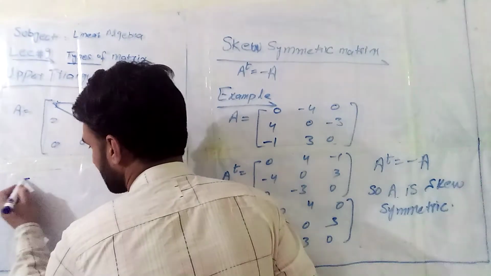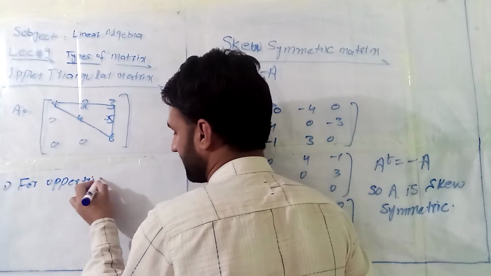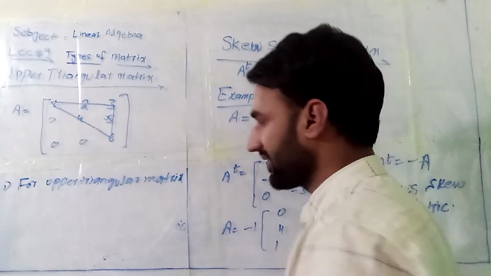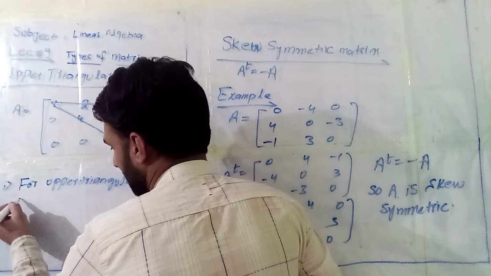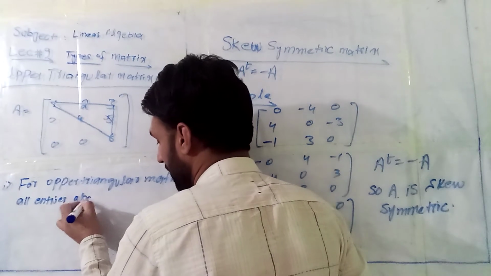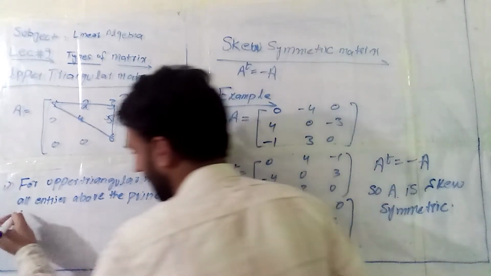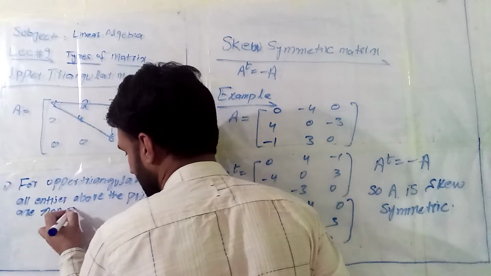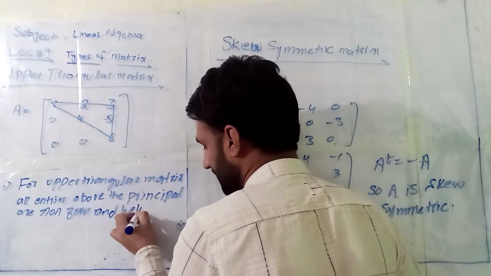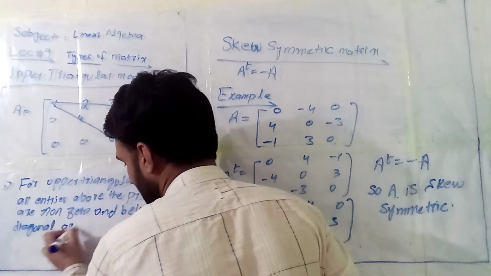I chose the first example, and now I'm going to write some conditions. For an upper triangular matrix, all entries above the principal diagonal are non-zero, and below the diagonal they must be zero.